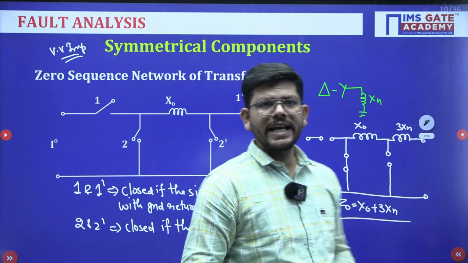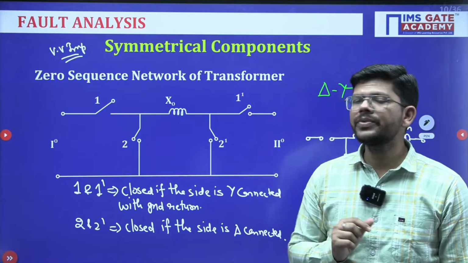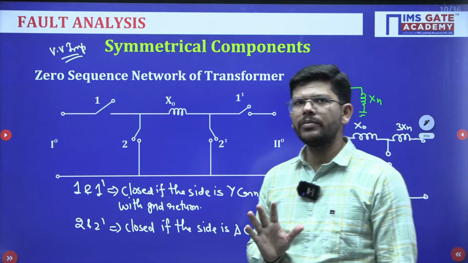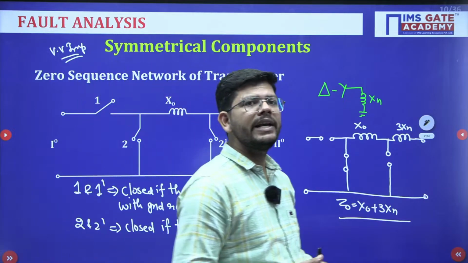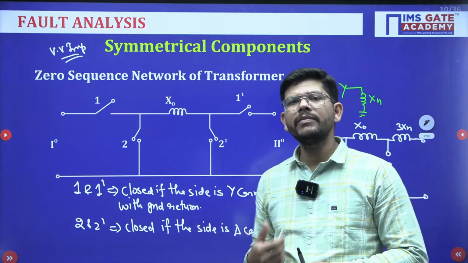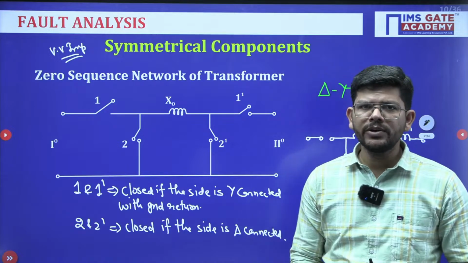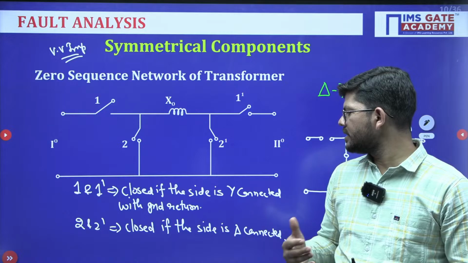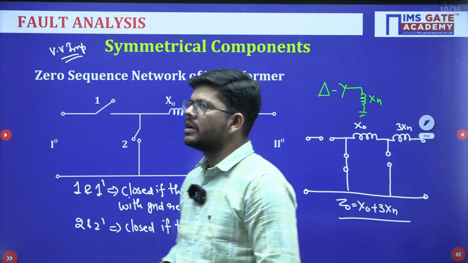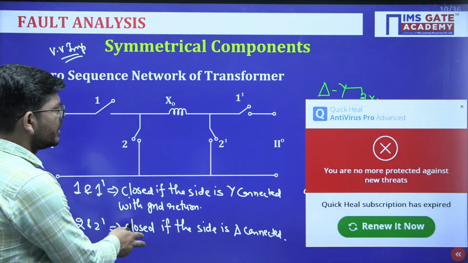So, this switch diagram is very important when it comes to the zero sequence network of transformer. We will be closing or opening that particular side depending upon what we have written here. 1 and 1 dash will be closed if that particular side is star connected with ground return. 2 and 2 dash will be closed if that side is delta connected. So, this is regarding zero sequence network